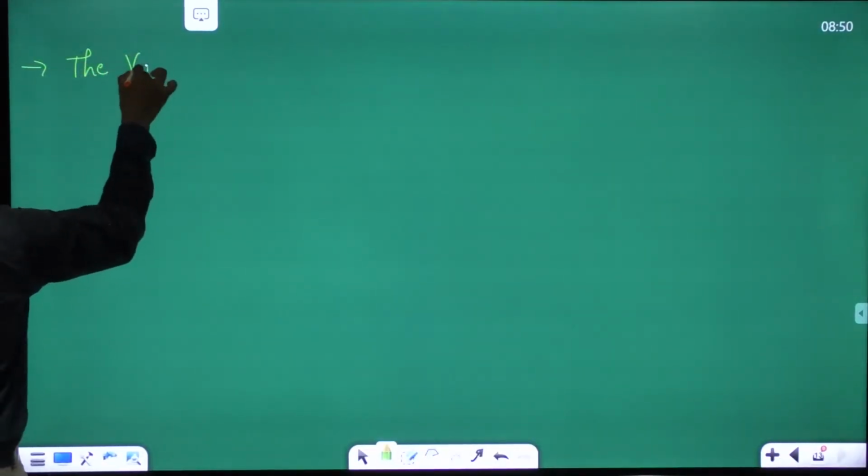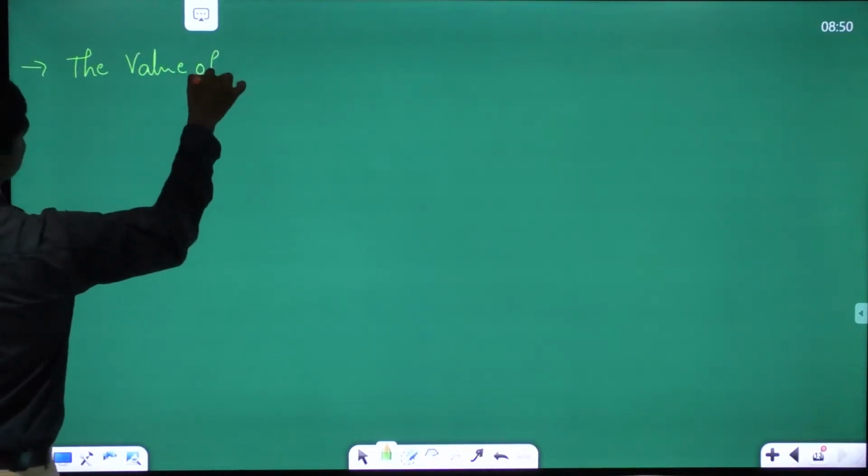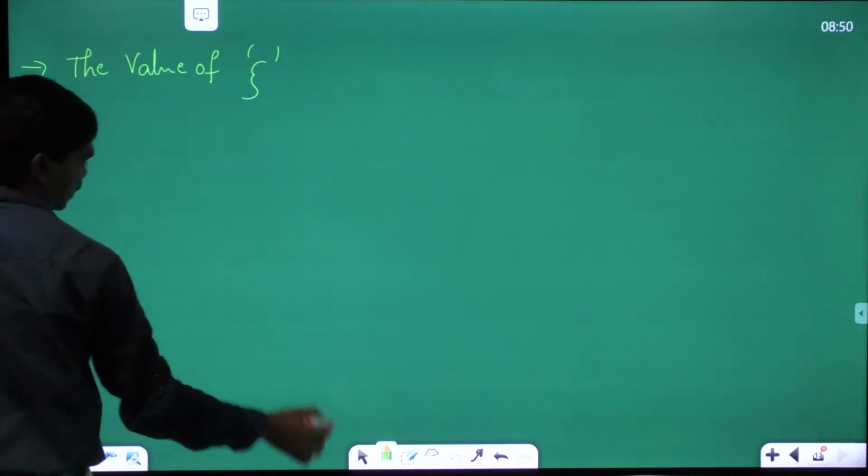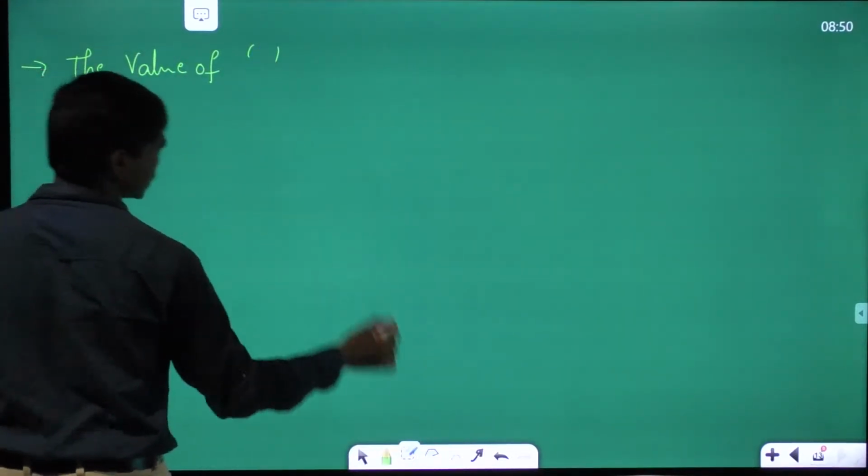The value of zeta. Let me write this symbol clearly. This is a zeta symbol.